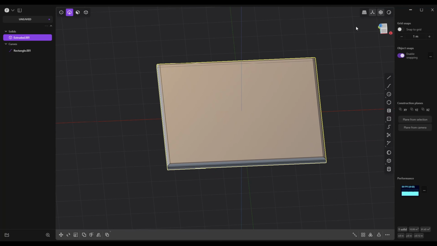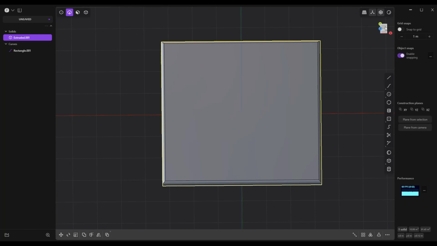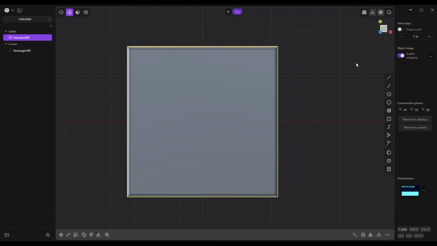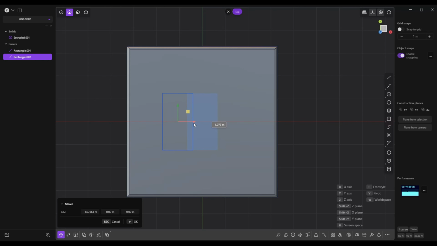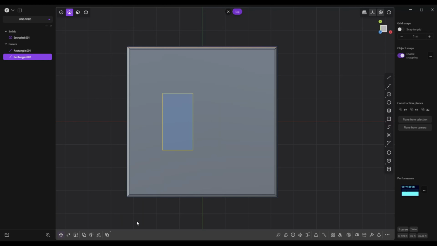All right, so now we have that, we're going to jump to our top view, and what I'm going to do is create an opening for the first button. So I'm going to grab a rectangle, go on the origin initially, and grab that out to about there. Then I'm going to hit G to move it, and move it over from the midline. Okay, we're going to click on OK.